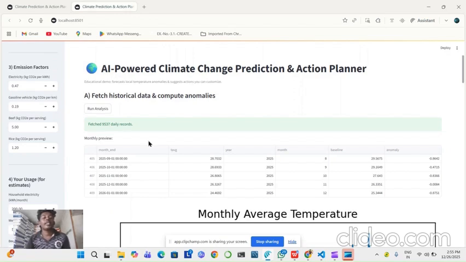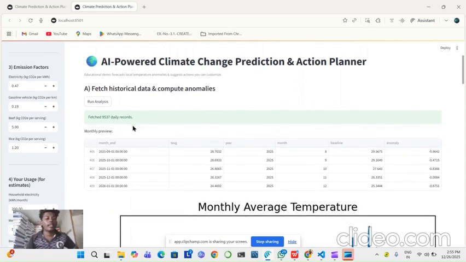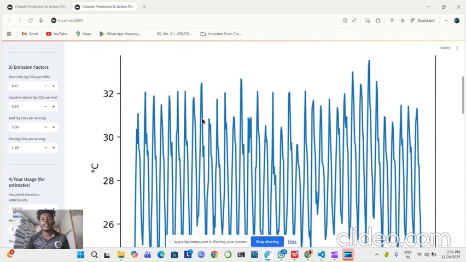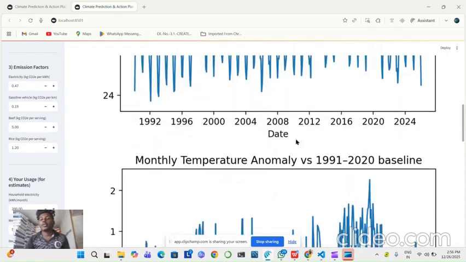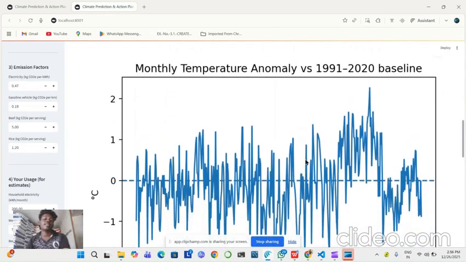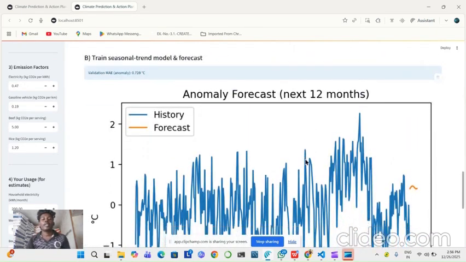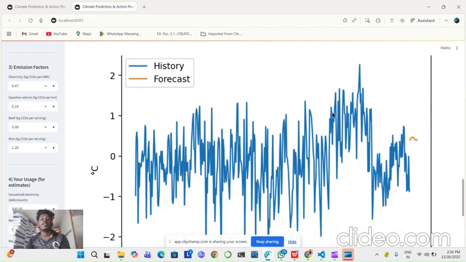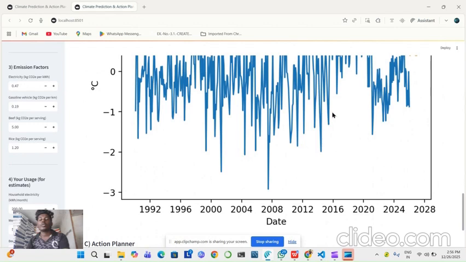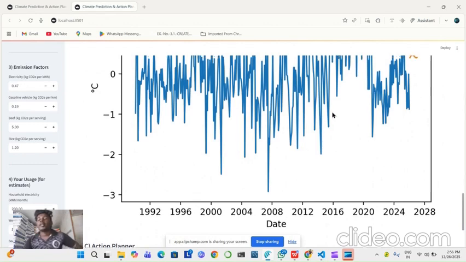If you run it, it fetched 9,537 daily records. It gives the monthly preview: month end, average, year, month, baseline, anomaly. It gives the monthly average temperature as a graph from 1990 to 2024, and the monthly temperature anomaly from 1991 to 2020 baseline as a graph, and the anomaly forecast, history and forecast for the next 12 months, what it can be. So from 1992 to 2020, and now 2025, it can execute and calculate till 2028.